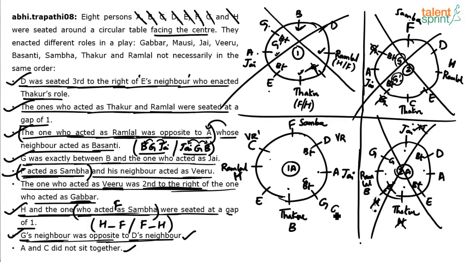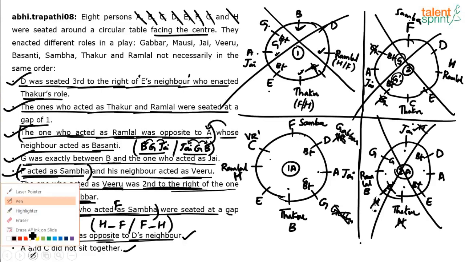But the problem here is, if you take Gabbar in this position, what happens? These are the only two positions possible for Basanti. But in one place you have taken Veeru, in the other place you have taken Gabbar. So where should Basanti come? Basanti cannot come, which means Gabbar cannot come here and Veeru cannot come here. Are you able to follow? That means definitely Veeru is this. If Veeru is this, then Gabbar should be D, because Veeru was second to the right of Gabbar, Gabbar was second to the left of Veeru. Gabbar comes here.